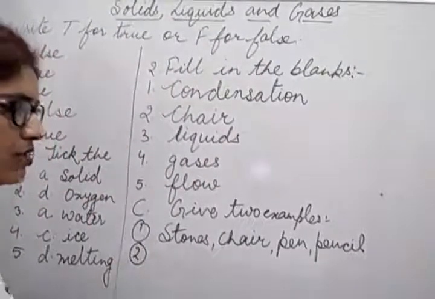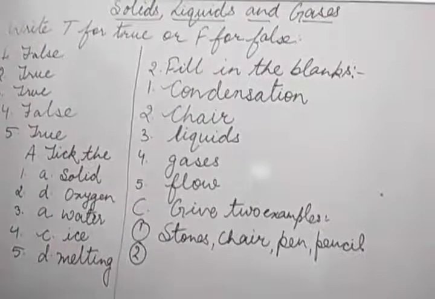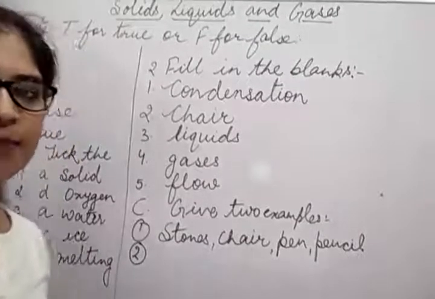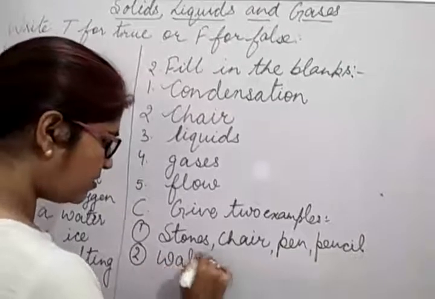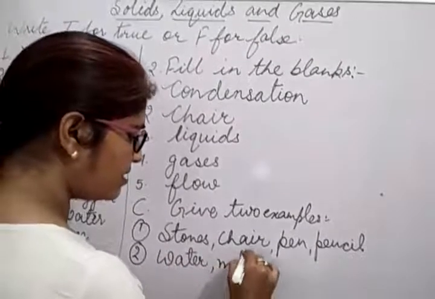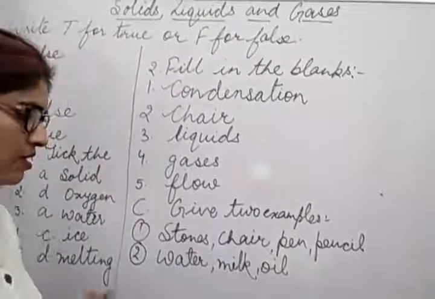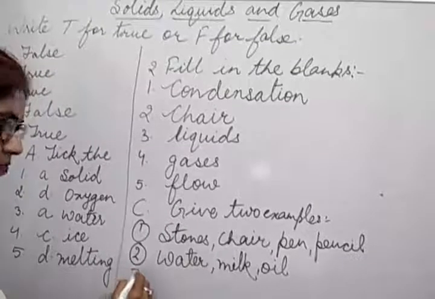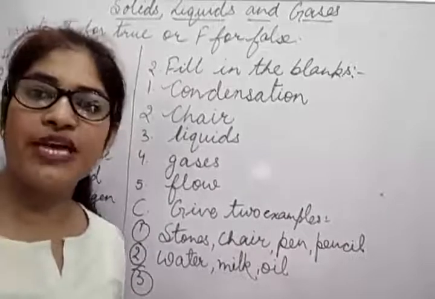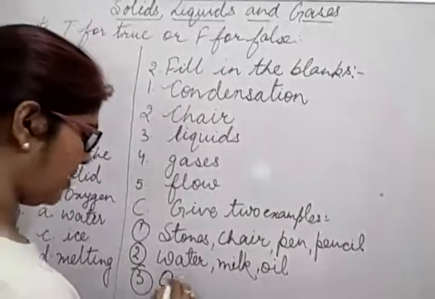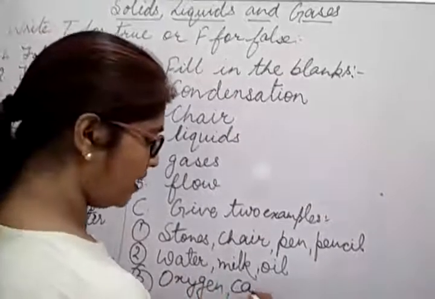Then second question. Second question is, you have to write two examples of liquids. What are the two examples of liquids? Water you can write, milk you can write, oil. These are examples of liquids. Now third, what is third? Gases. You have to write two examples of gases. Yes, you can write here oxygen. You can write carbon dioxide.